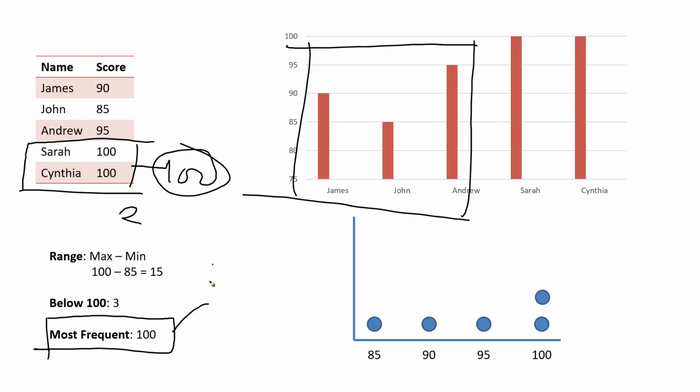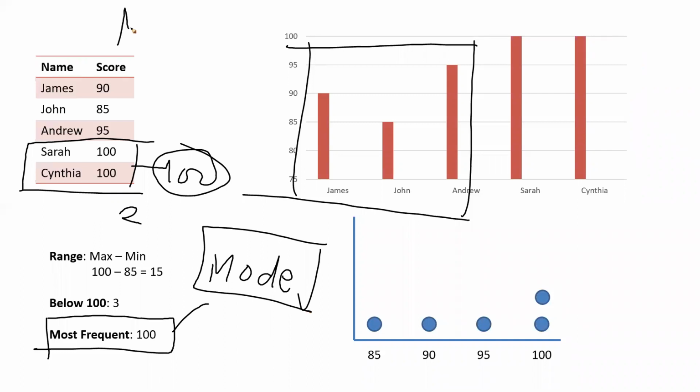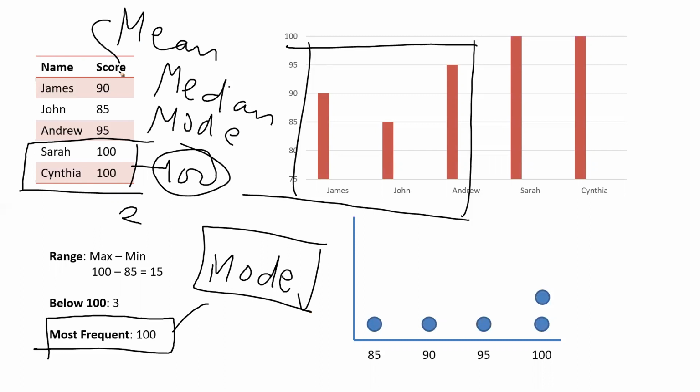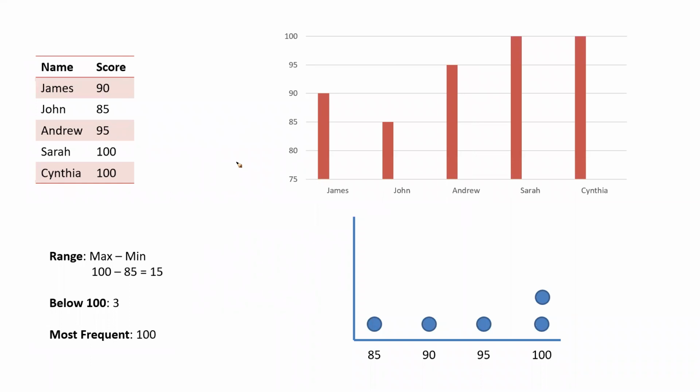This most frequent is also known as mode. We are going to talk about that in detail, but as of now, just understand that. So we spoke about mean a bit, median a bit, and mode a little bit. These 3 are known as measures of central tendency. We'll talk about that again in detail.